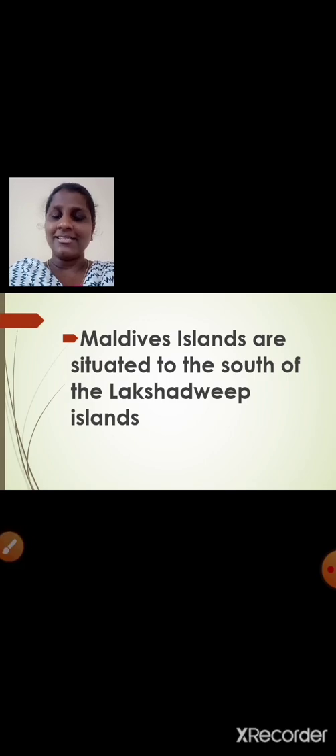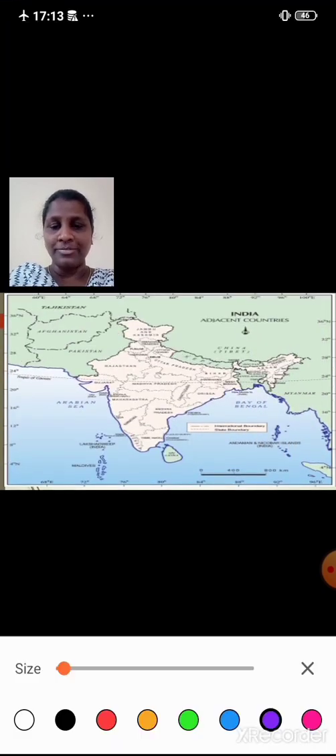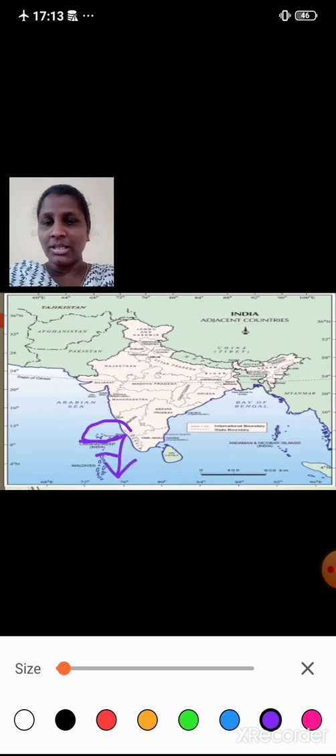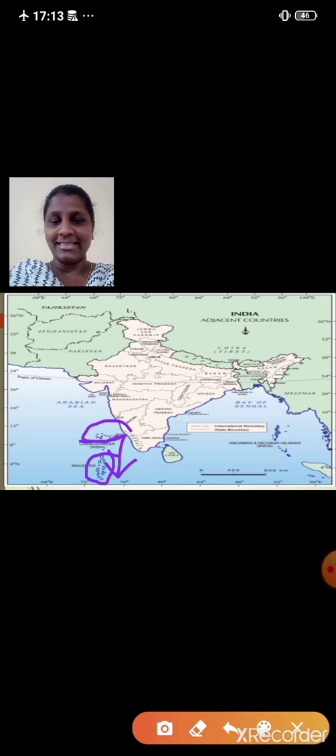Maldives Islands are situated to the south of the Lakshadweep Islands. So where are Maldives Islands situated? Yes, to the south of the Lakshadweep. Here are the Lakshadweep Islands, and Maldives is situated to the south of Lakshadweep Islands. Is that clear, students?